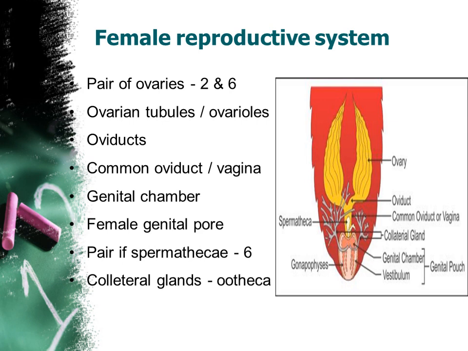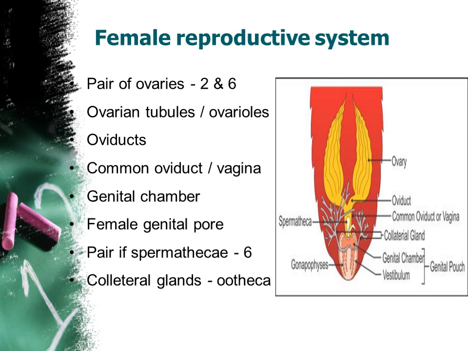Okay. Then of course this vaginal region opens as the next region, the female genital pore. Okay, genital pore. Then this will open in this next chamber. Actually it is known as a genital chamber. Okay, genital chamber. And again one important region is located here, that is a pair of spermatheca. Pair of spermatheca.